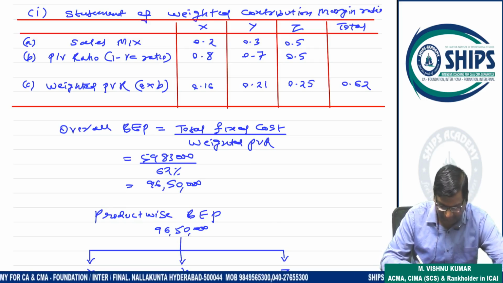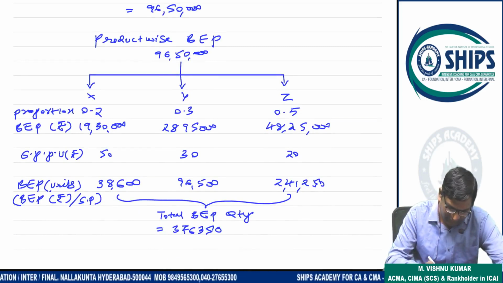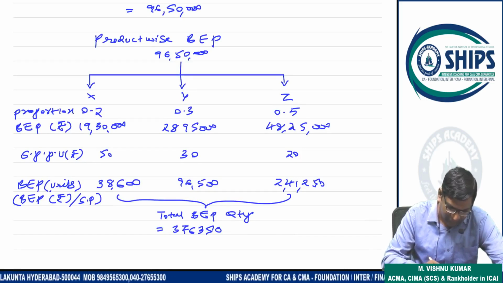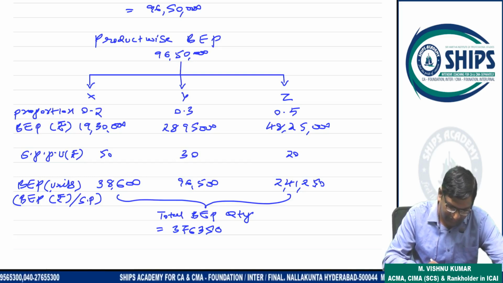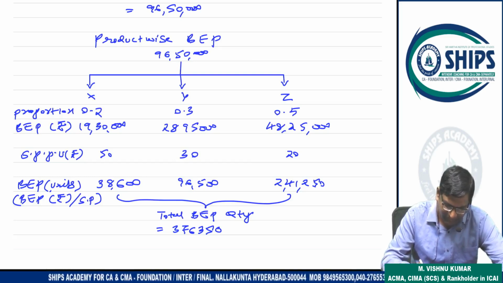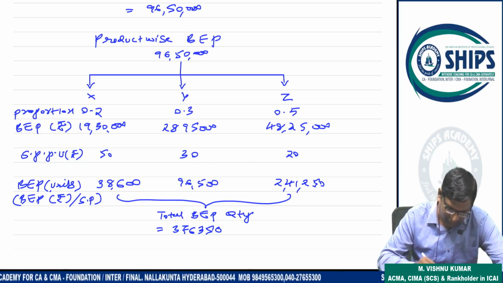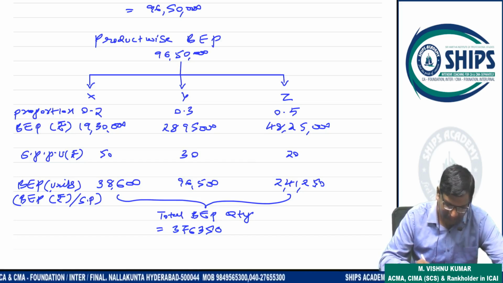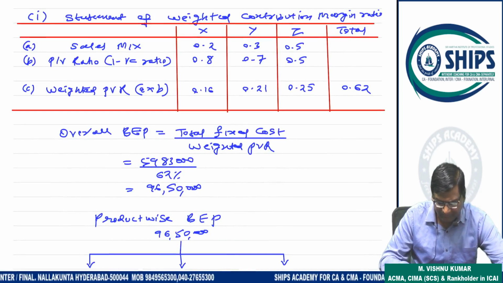Now product-wise break-even point is required. The proportion is 20%, 30%, 50%. So 96 lakh 50,000 into 20%, 30%, 50% gives 19 lakh 30,000, 28 lakh 95,000, 48 lakh 25,000. Selling prices are 50, 30, 20. So 19 lakh 30,000 divided by 50, 28 lakh 95,000 by 30, 48 lakh 25,000 divided by 20 gives BP in units. Total BP quantity is 3,76,350. This is an easy question. This type of question we have already covered in class. I hope this is understood.